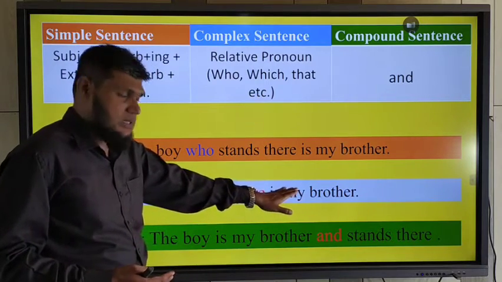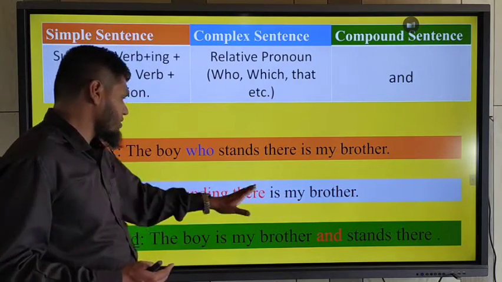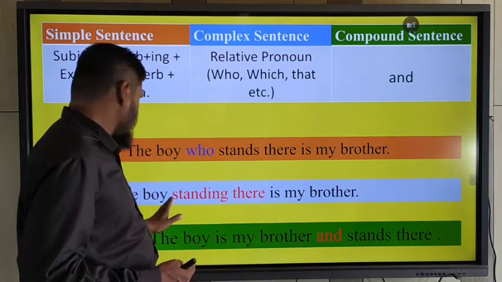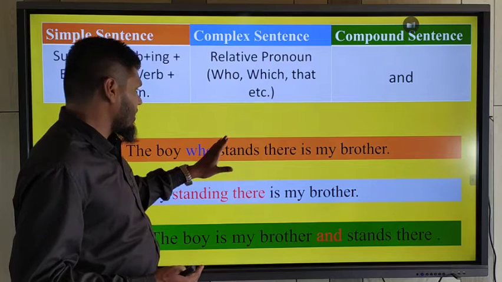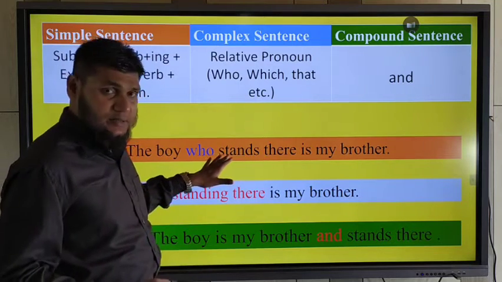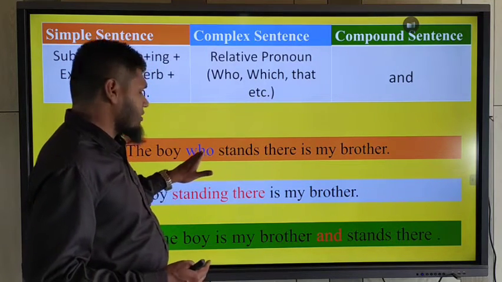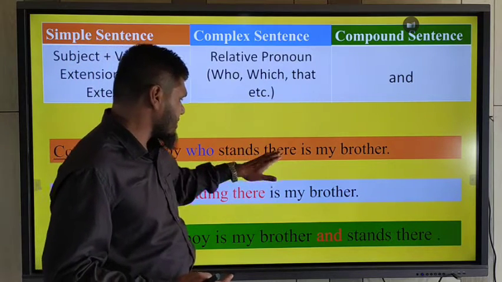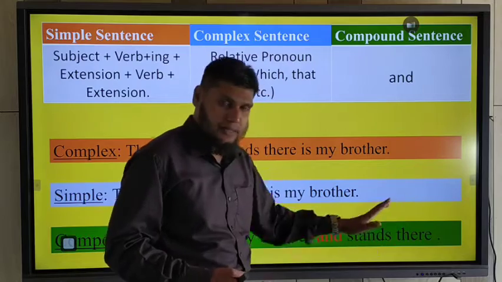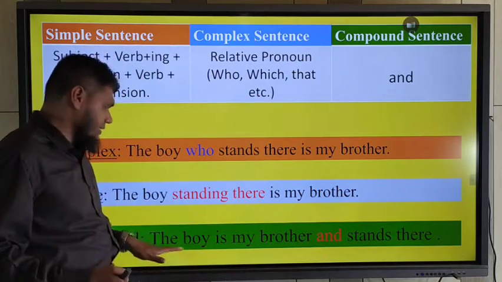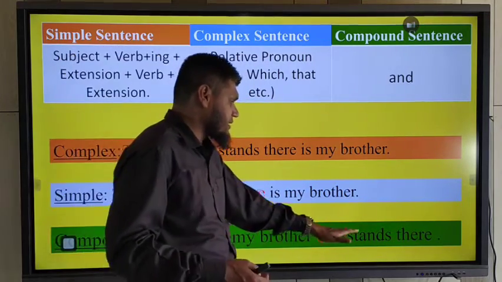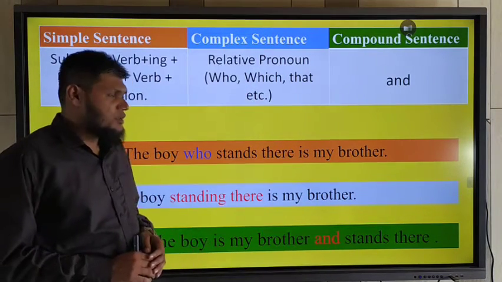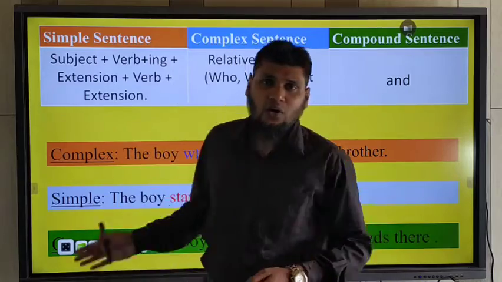At that time you should use the main clause at first, and then you should use and, and then you should use the clause that is connected with the relative pronoun. You should avoid the relative pronoun and use the clause stands there. So what would be the sentence? The boy is my brother and stands there. Understand?